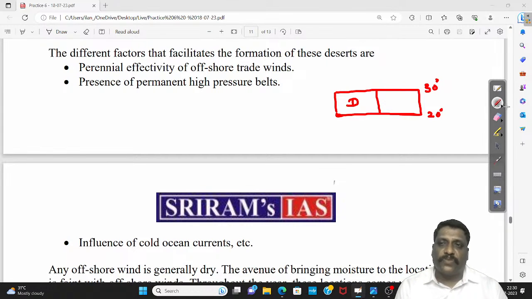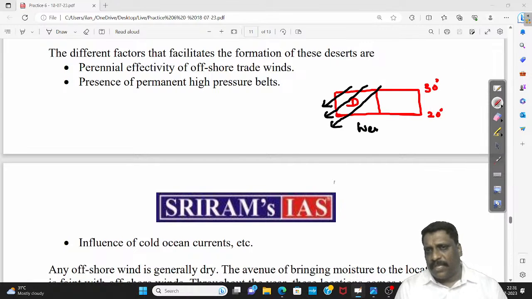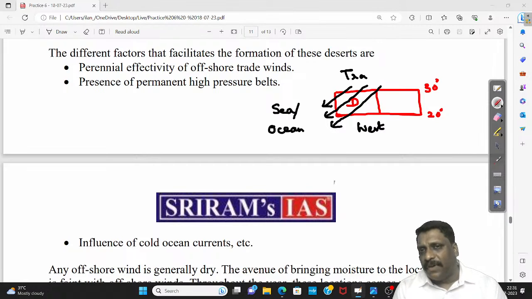In the northern hemisphere, trade wind flows from subtropical high to equatorial low, normally in the northeastern direction. Already you are there in the western side of the continent, so one side it is land and one side it is ocean, sea. Now this region comes under the influence of trade wind. And my dear friends, see the nature of this trade.